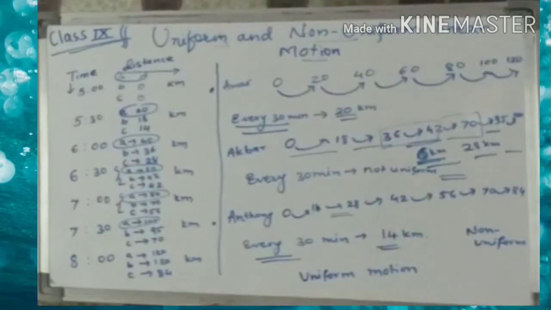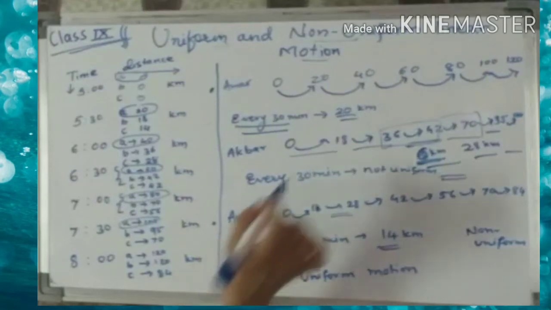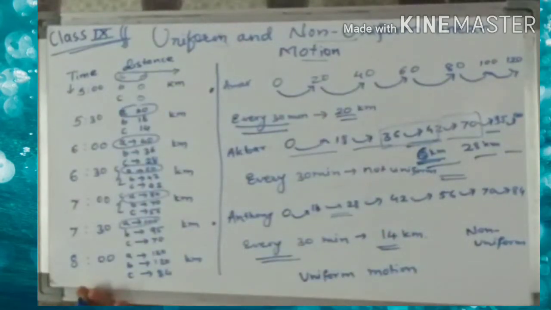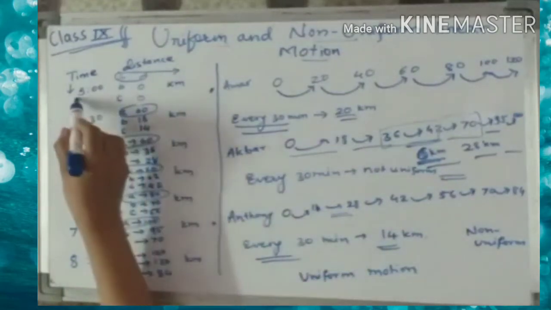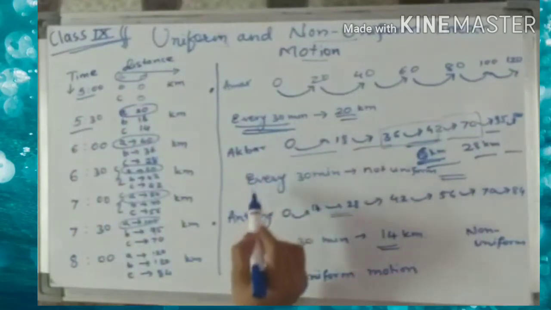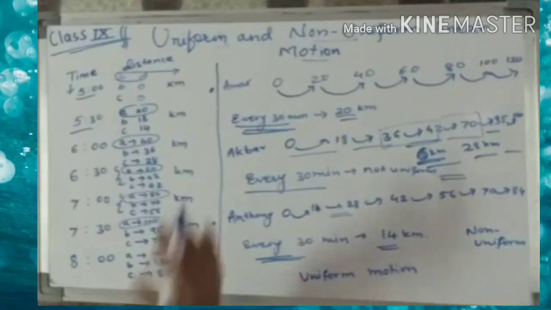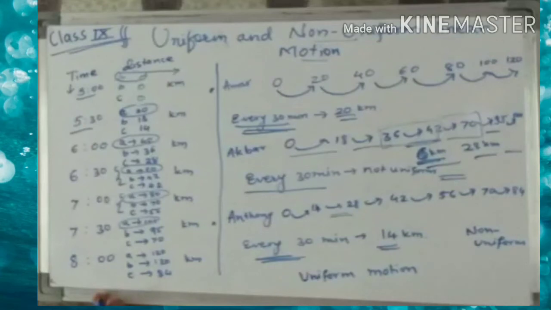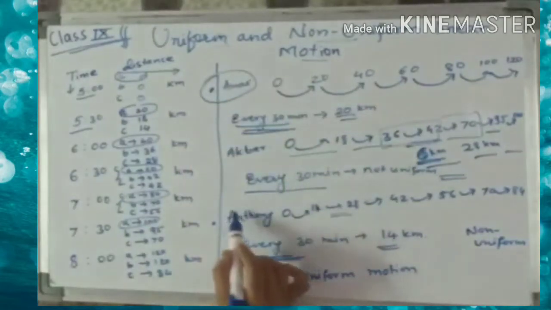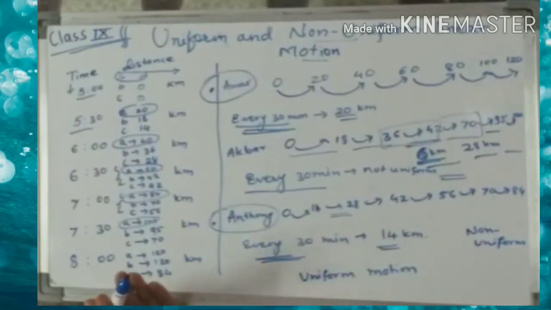So you can answer the questions from the textbook by this experiment. What is the time interval between the notings of distance made by Amar, Akbar and Anthony? The time difference is every 30 minutes. Every 30 minutes we are checking the distance traveled by them in all three cases. Who has covered equal distances in equal intervals of time? Amar and Anthony covered equal distances in equal intervals of time.